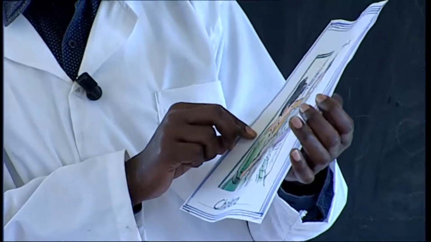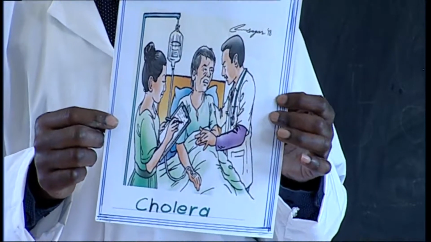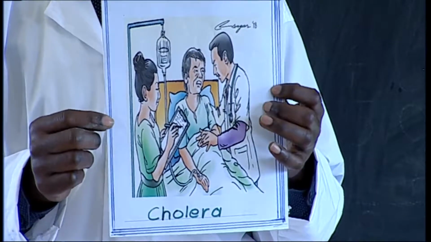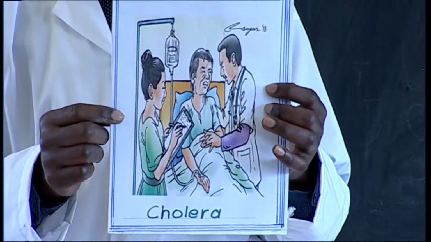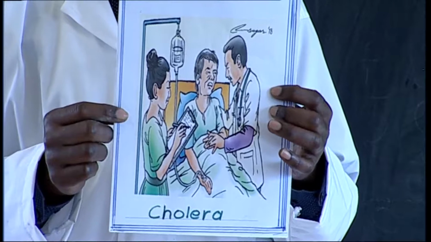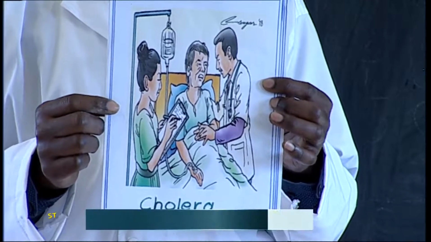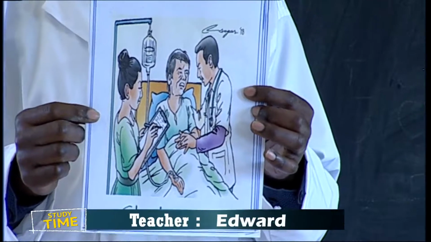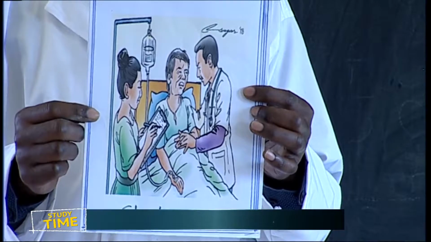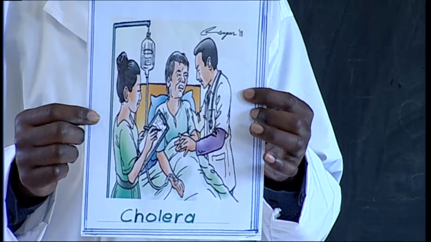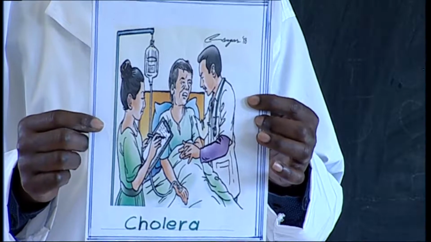So you can see it's not an easy disease, because this one is even on a drip. They have put a drip because when you look at it, it means this patient is badly off, is not happy. That's why the medical people are trying to give assistance at whatever cost, so that at least the life of this patient comes back to normal.